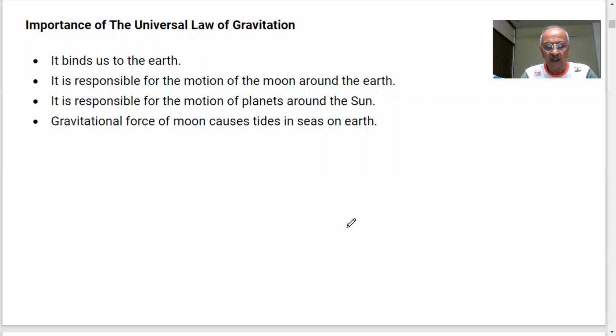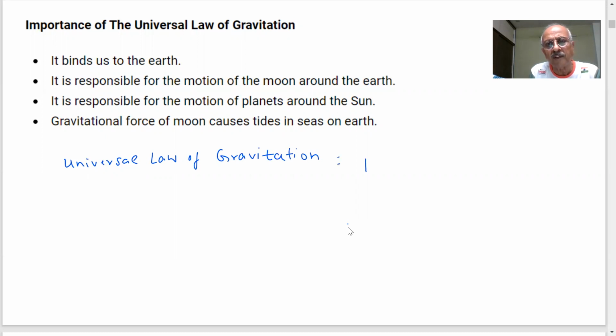And what is the importance of this? What we talked of as the universal law of gravitation. Mathematically we have given a formula, the universal law of gravitation. What was the formula, students? F is equal to G m1 m2 by d squared.